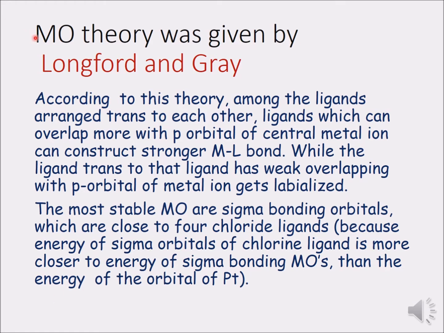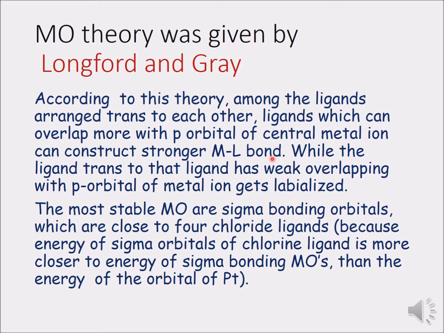So now this MO theory was given by Langford and Gray, and according to this theory, among the ligands arranged trans to each other, the ligand which can overlap more with the p orbital of the central metal ion can construct a strong M-L bond.